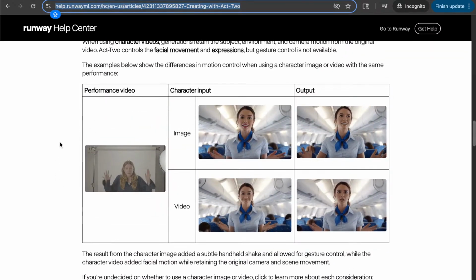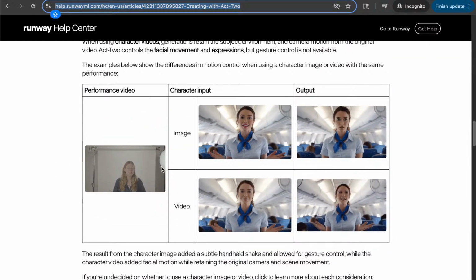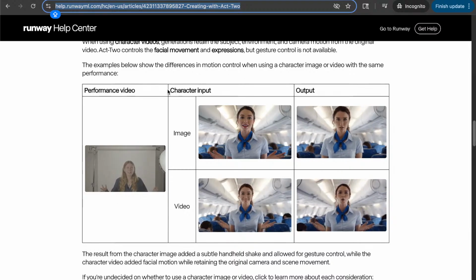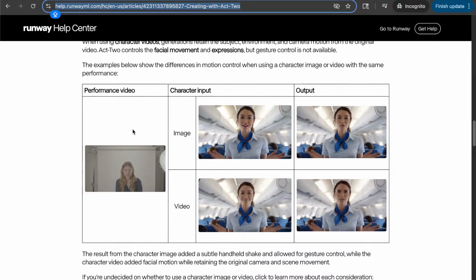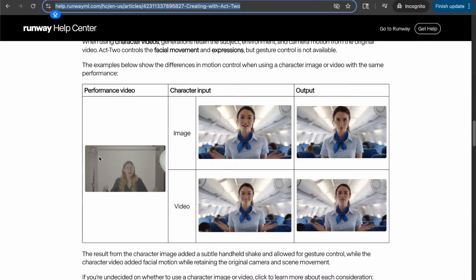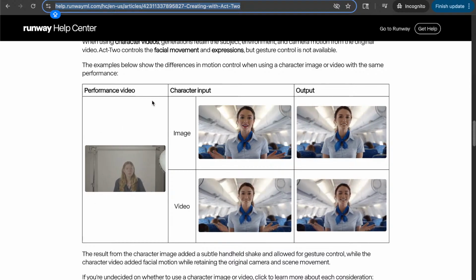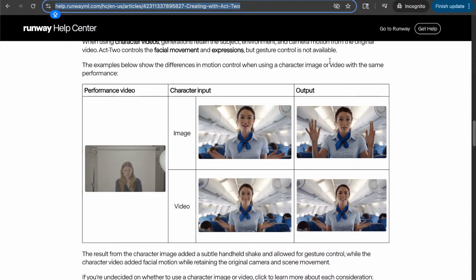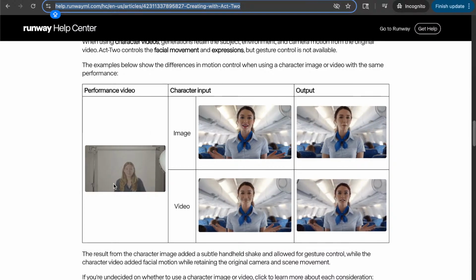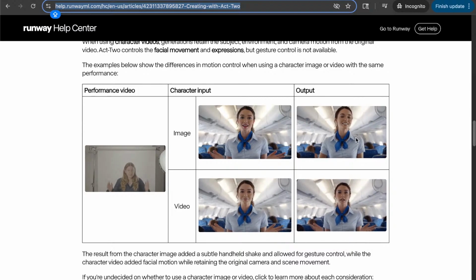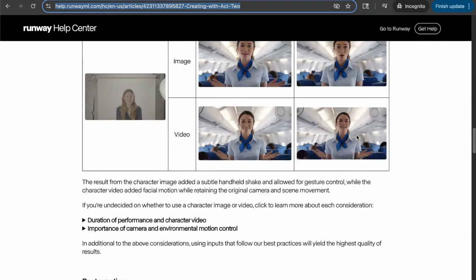Basically you create a performance video, maybe you doing something, and then you have the character input, which is which character is going to make the motion that you are doing. There are two variations here: one where the character does the motions, and the option of the character not doing those motions.